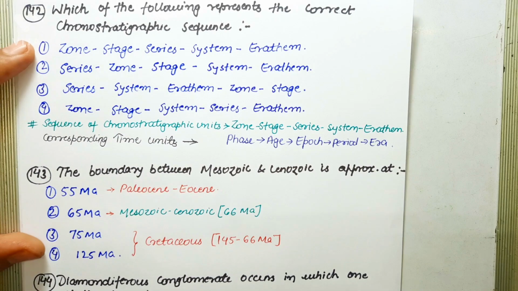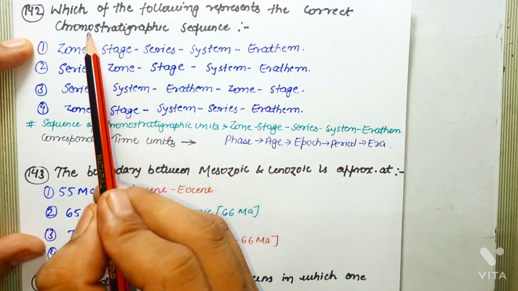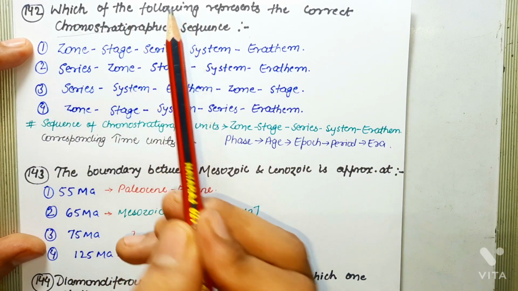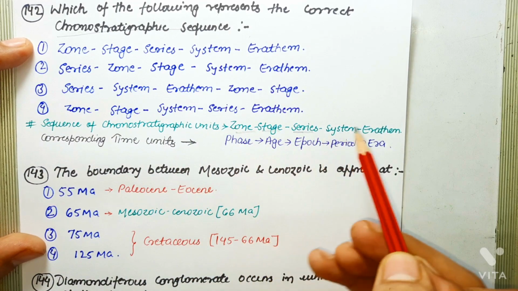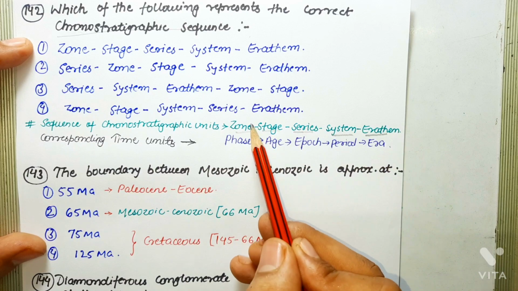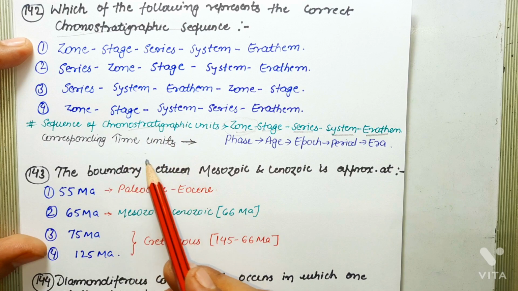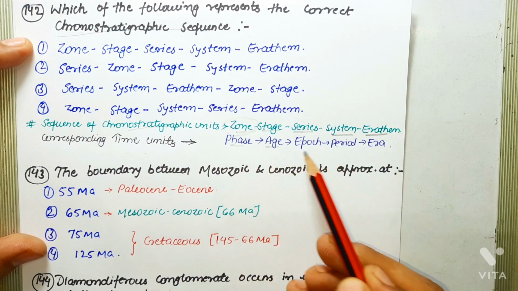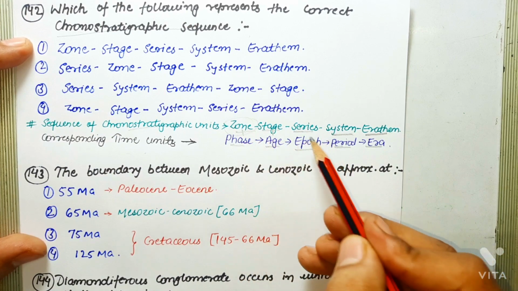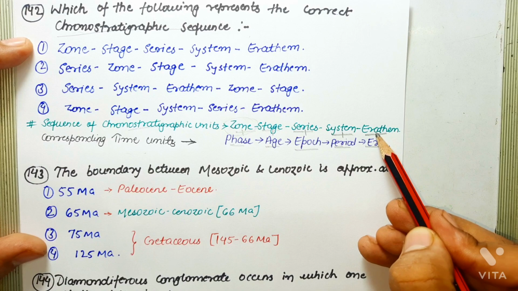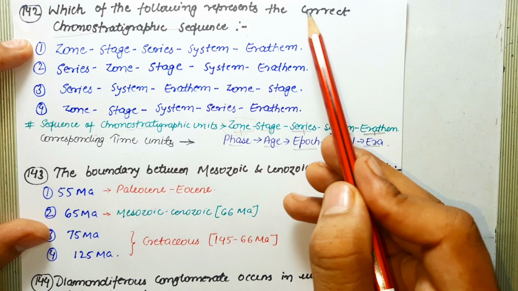Next question is, which of the following represents the correct chronostratigraphic sequence? So as far as chronostratigraphic sequence is concerned, the correct sequence is zone, stage, series, system and erathem. Zone is the smallest unit, and the corresponding time units of these chronostratigraphic units are phase, age, epoch, period and era. With zone, phase; stage, age; series, epoch; system, period; and erathem, era. So this question is asking about the correct chronostratigraphic sequence.